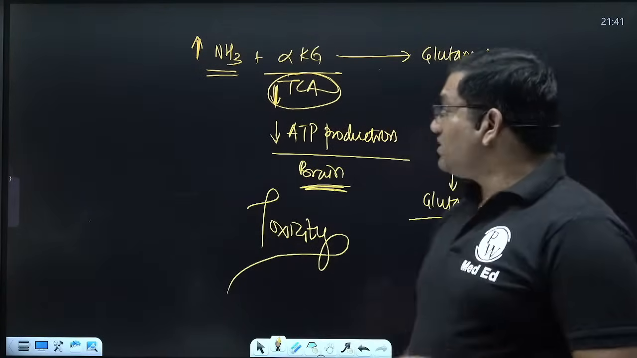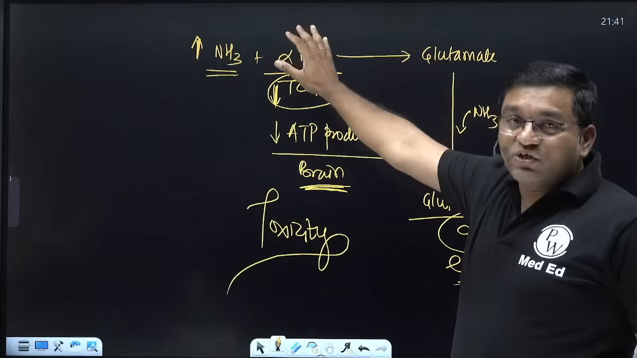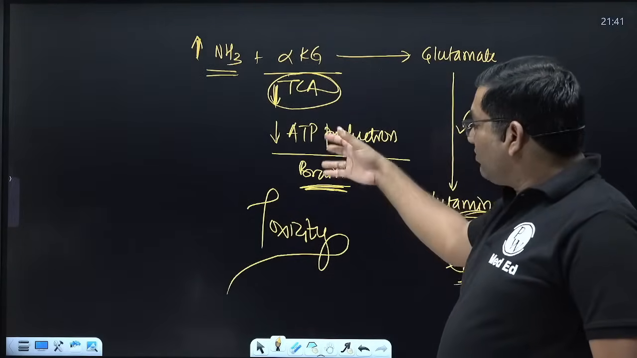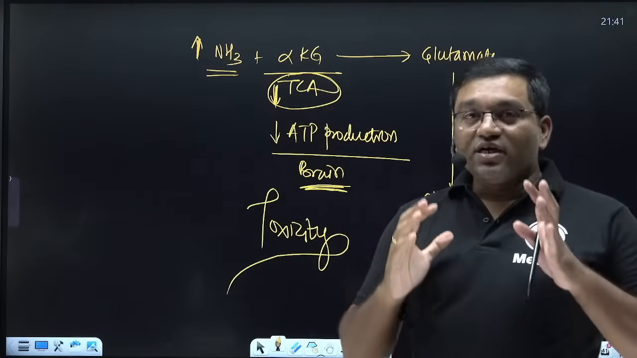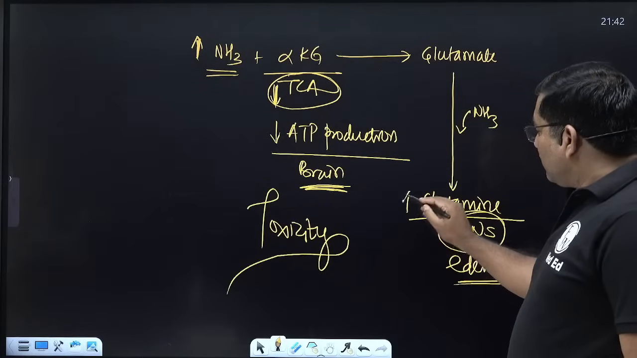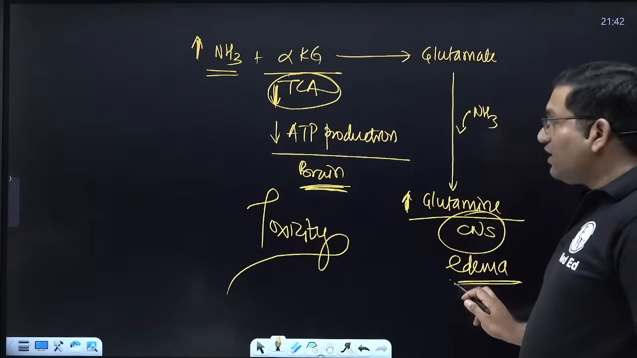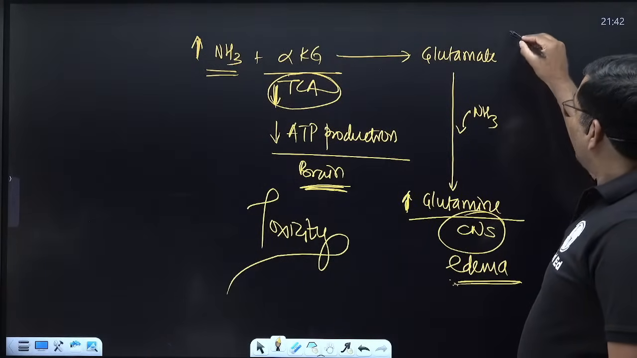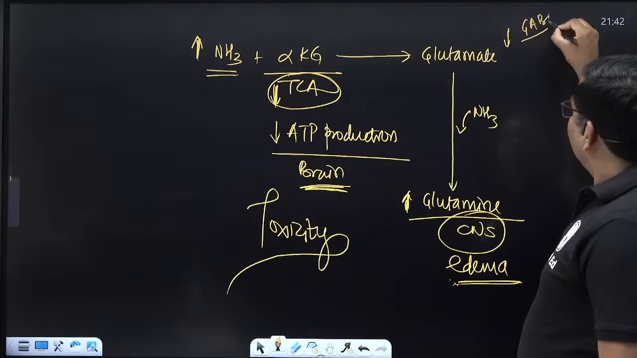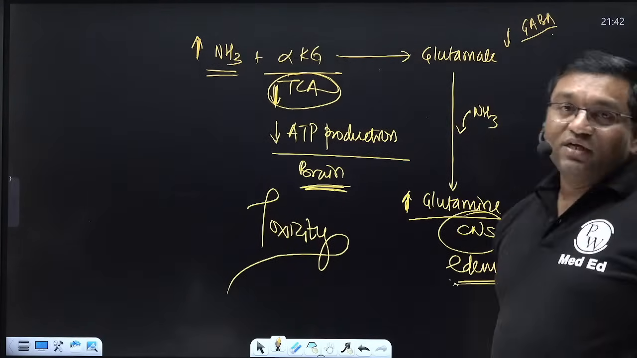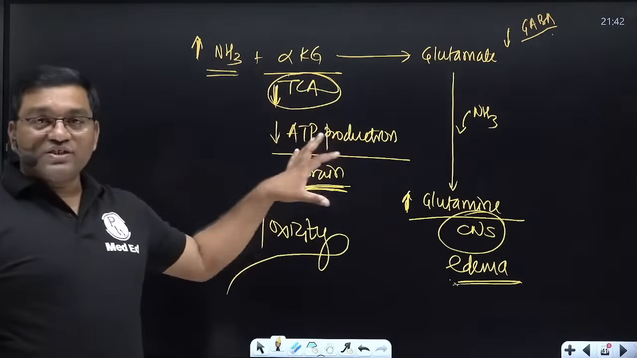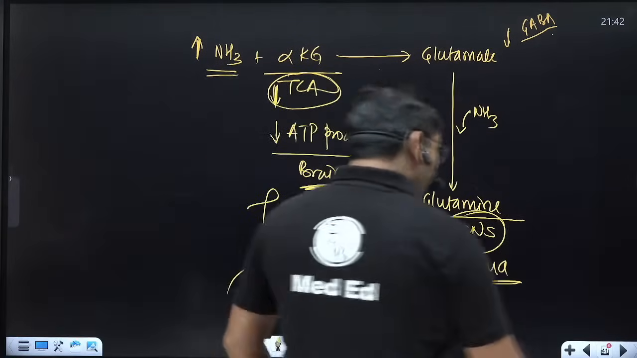So increased ammonia level combines with alpha ketoglutarate, hampers the TCA cycle, and decreases ATP production in the brain. That's why it is toxic. Increased glutamine concentration in the brain also causes cerebral edema. A decrease in glutamate also decreases GABA, gamma amino butyric acid, production. This is also a reason. So these are important reasons why ammonia is toxic to the brain.